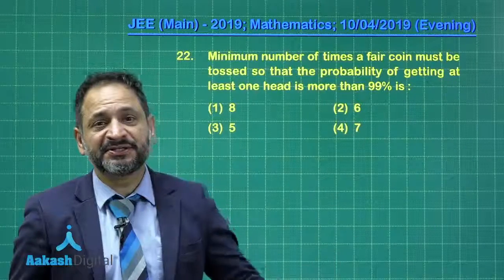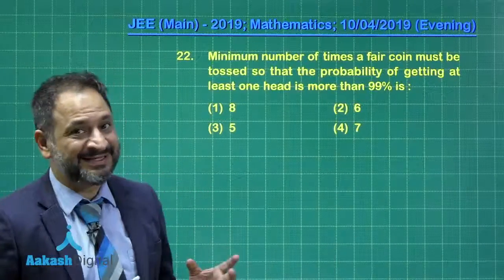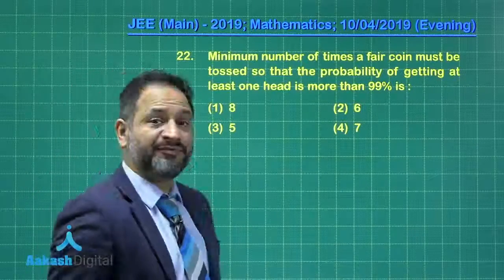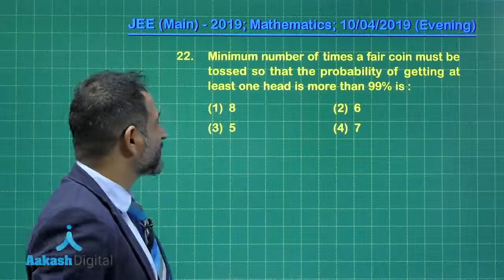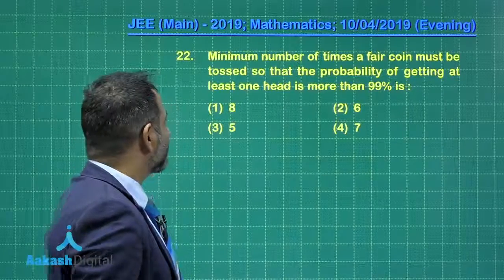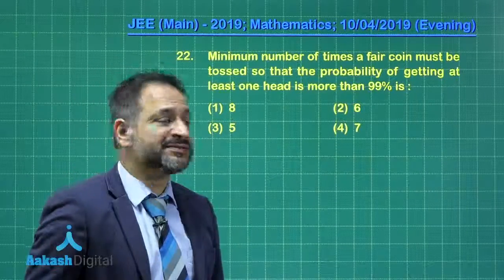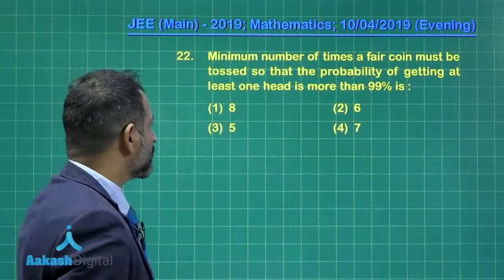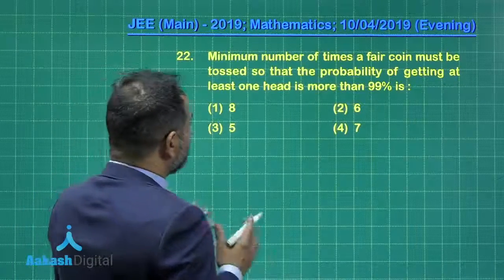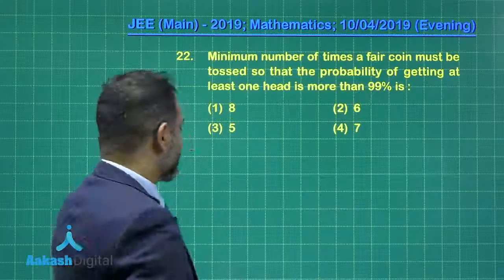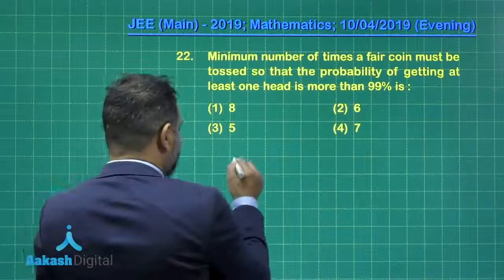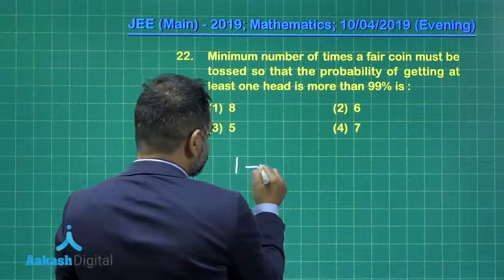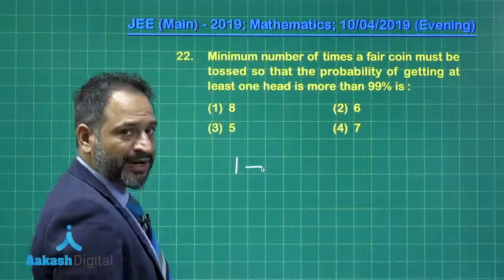Now here is a simple probability question, an easier one. It is given that the minimum number of times a fair coin must be tossed so that the probability of getting at least one head is more than 99%. Now the question says that we need at least one head. So what we are going to do here, we are subtracting the case of no head.